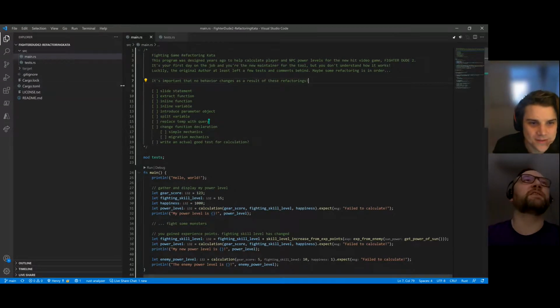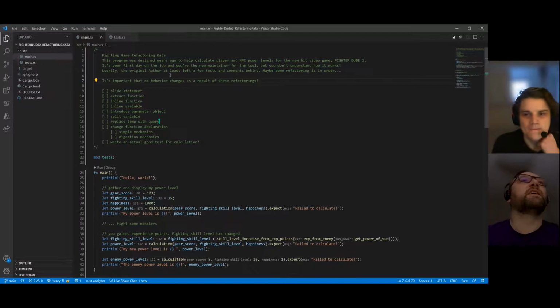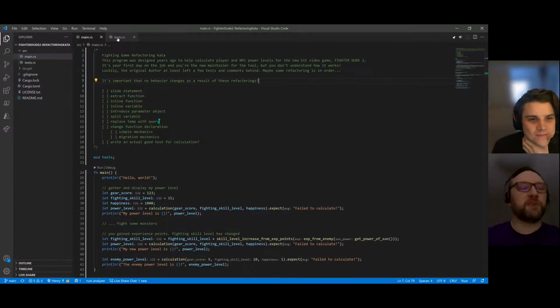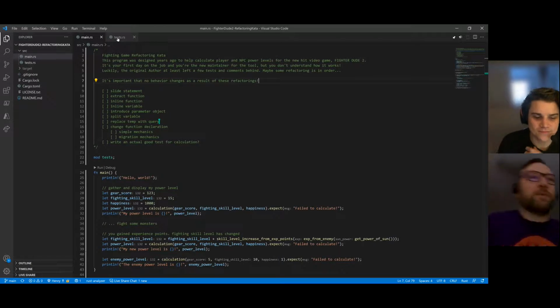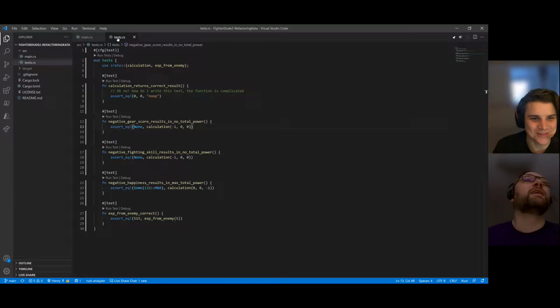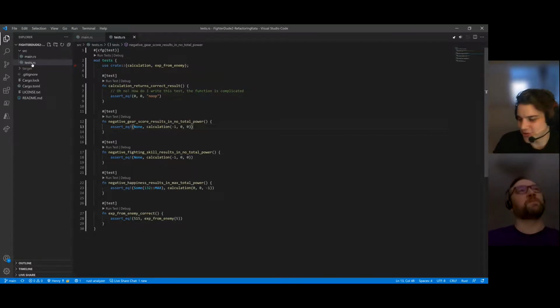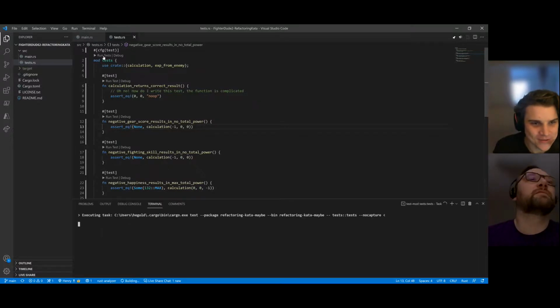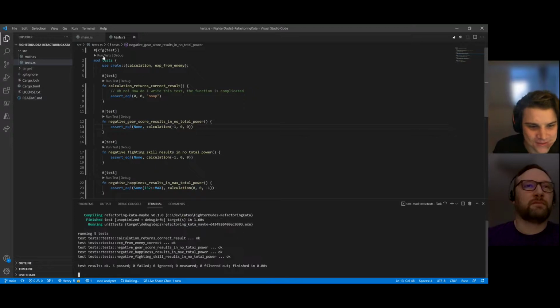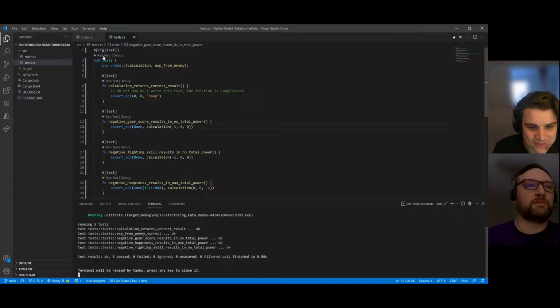Let me just collapse this a bit. Also, I guess we didn't mention it's in Rust, a language which I do not know, and Declan does. So we have that in our favor as well. Okay, so we've got the tests. You should be able to just run them by clicking the little run test thing. Super cool thing about Rust and Cargo. There we go. Nice.